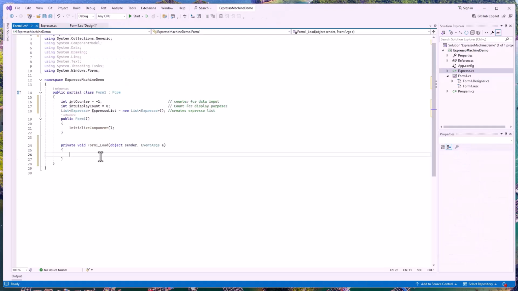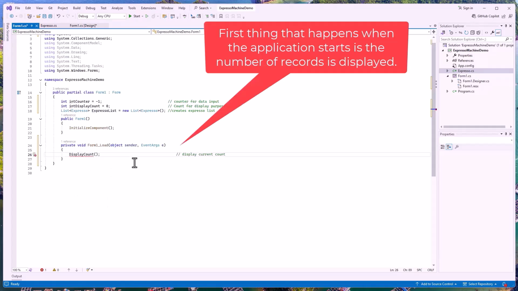And I end up with a form load area. What I want to create there, I want to basically put in my display count, which is going to give me an error because I don't have it yet. But I want to go ahead and display my count. So what I'm going to do down here is create the display count.